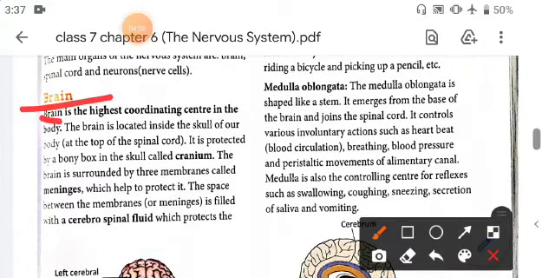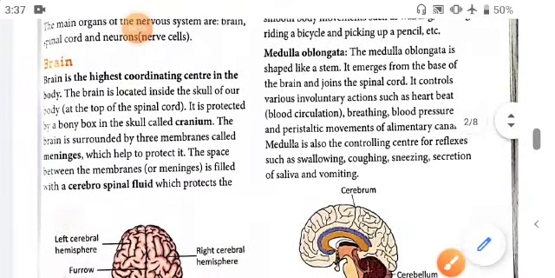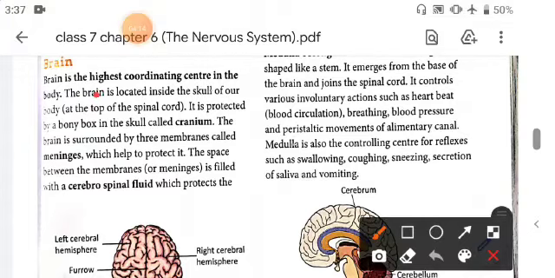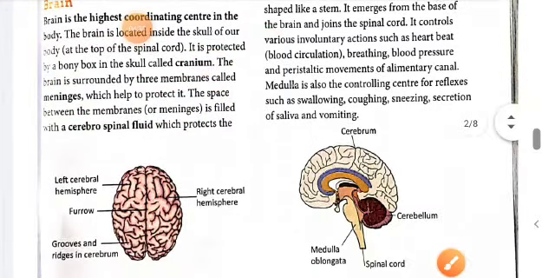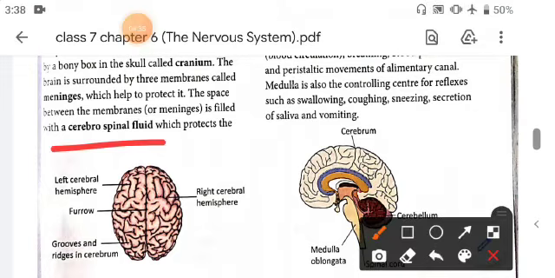The brain is the highest coordinating center in the body, and it is located inside the skull. It is protected in a box, that is the cranium, and is surrounded by three membranous layers called the meninges, which help to protect it, and the space between the membranes is filled with cerebrospinal fluid.